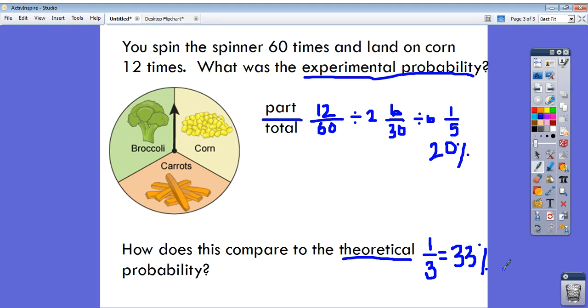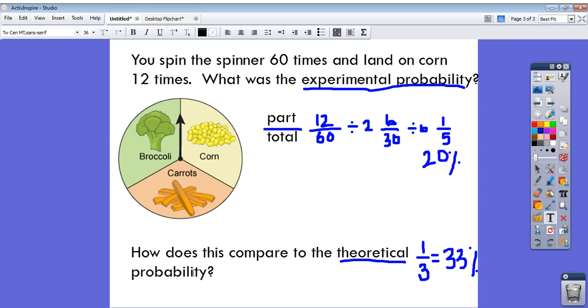but when I actually did the experiment, I only landed on corn 20% of the time. So my experimental probability compares by being less. I landed on corn less than I expected. Keep in mind, probability is always a part to total comparison, and that's what you're going to practice.